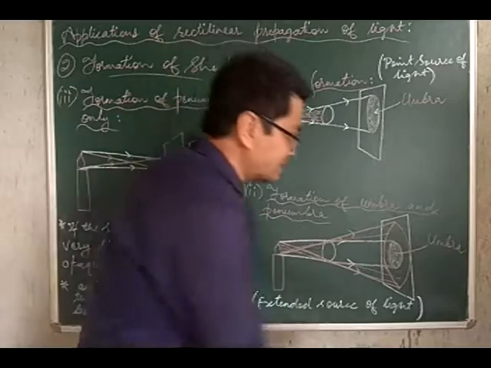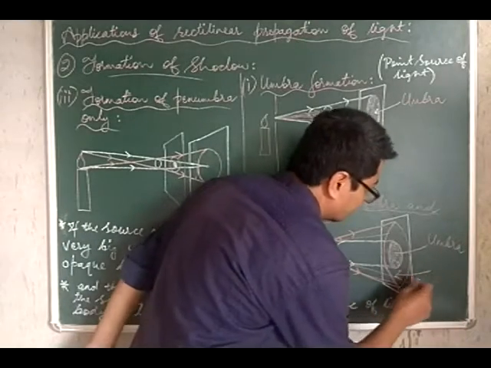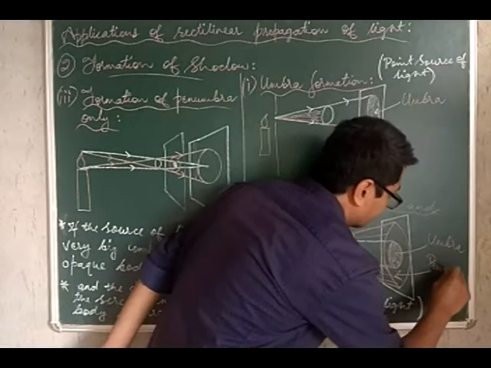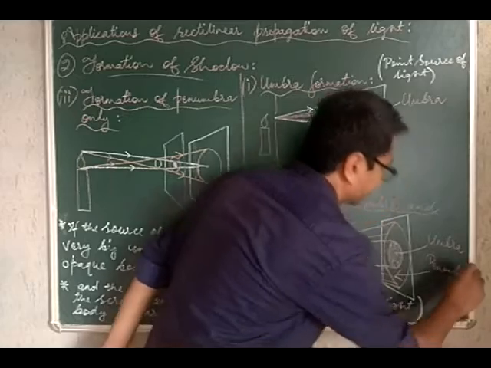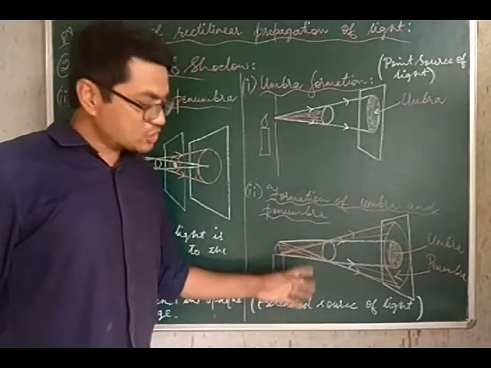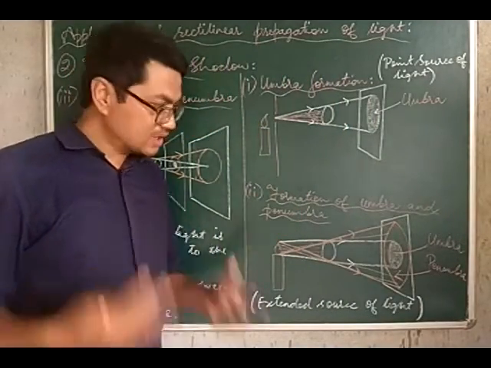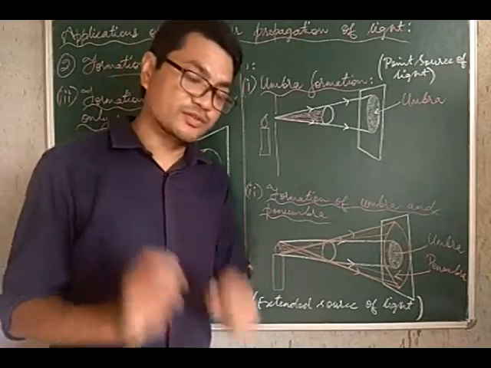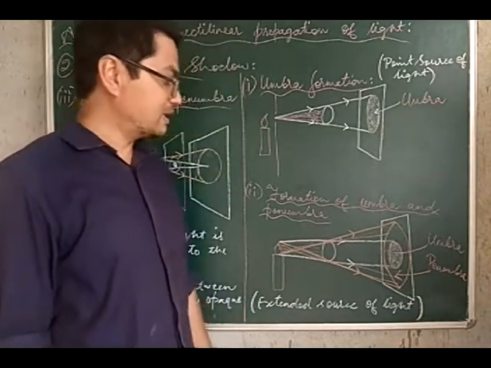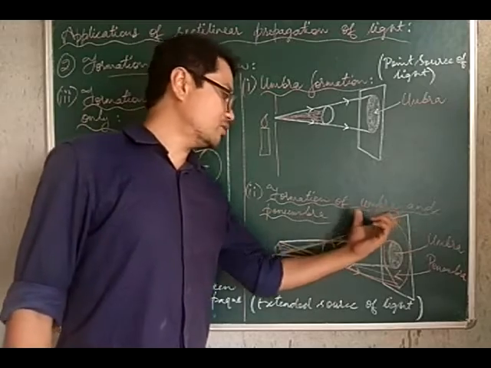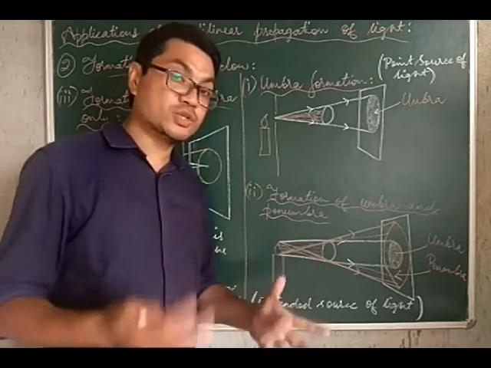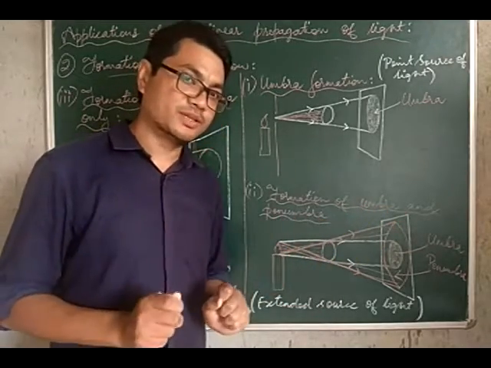So this region is what is called the penumbra, remember. These pictures are there in the book also. If you learn how to draw these pictures, it will be good for you. Alright, class 6. So this is how both the umbra and penumbra regions of the shadow are formed.